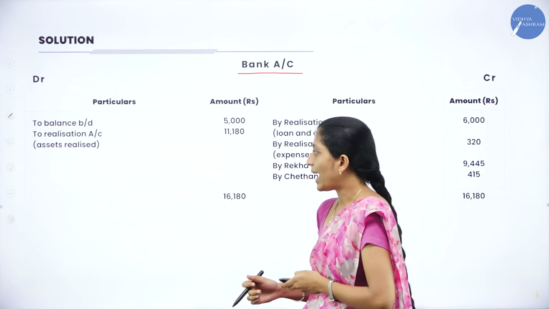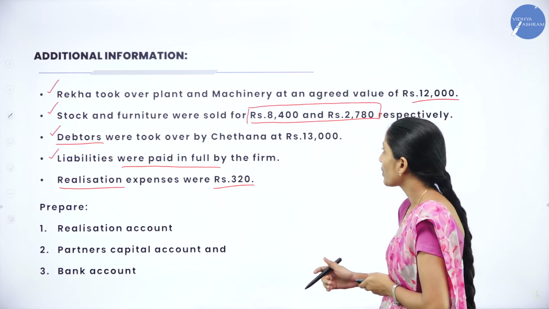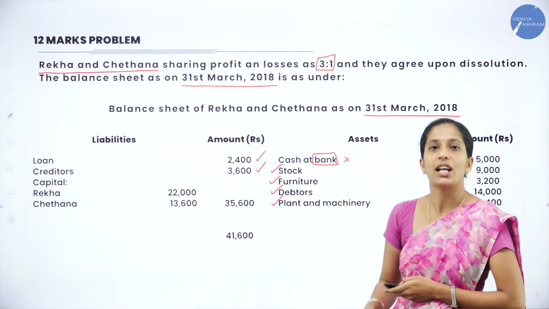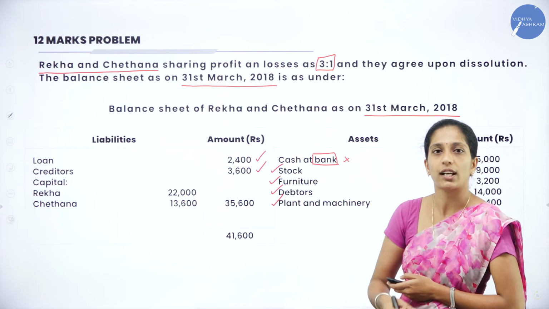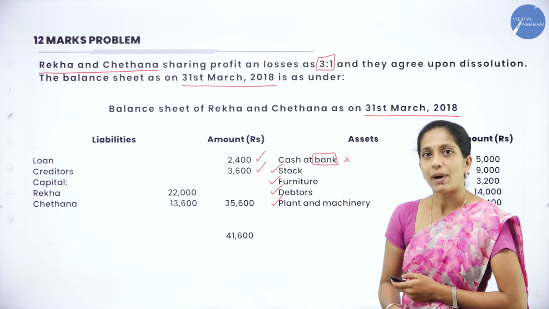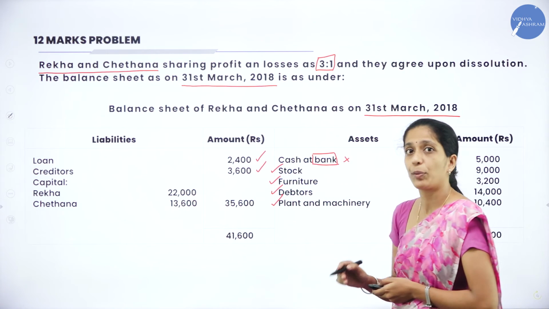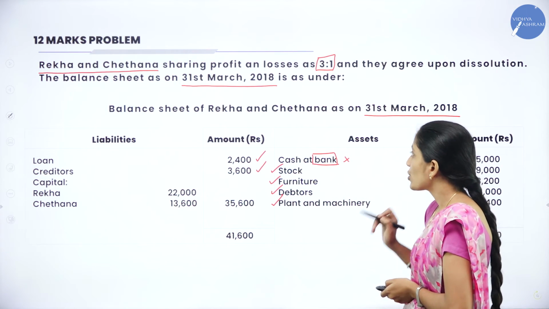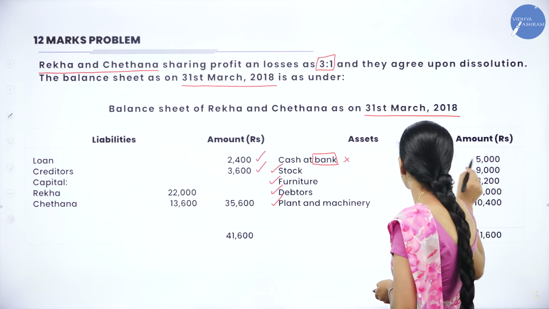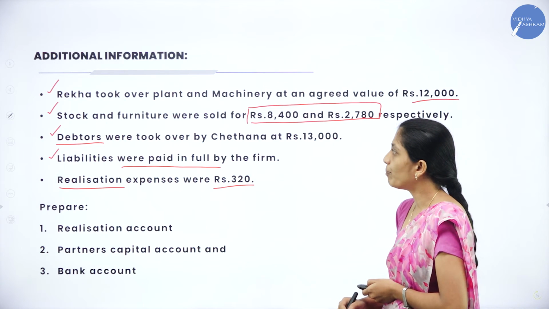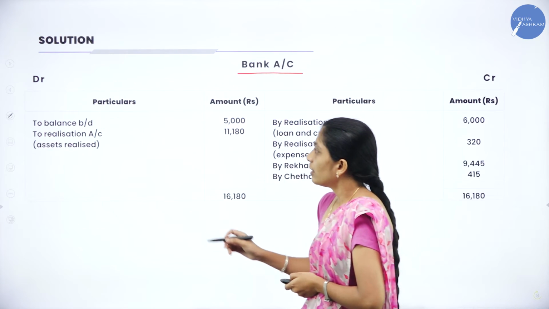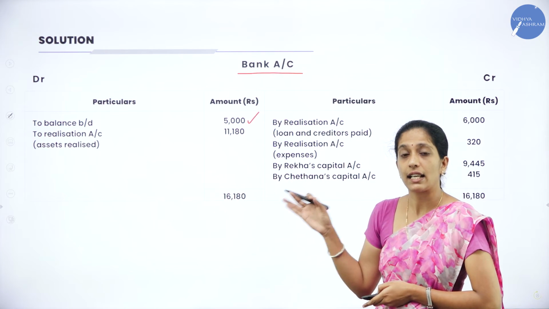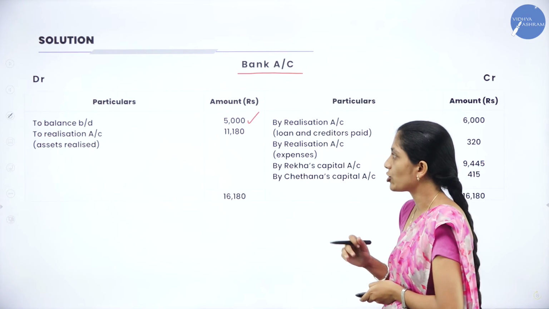Now see the old balance sheet, that is the question. We have not recorded this cash at bank anywhere in the problem, not in realization account nor in partner's capital account. So now we have to take this cash at bank while preparing bank account. So we'll record it as to balance brought down 5,000 in the bank account. That is to balance brought down 5,000. Clear? Where did we get this? In the asset side of the balance sheet.